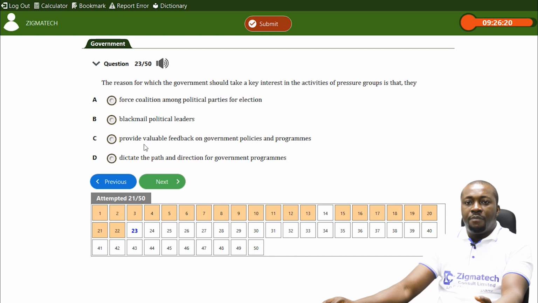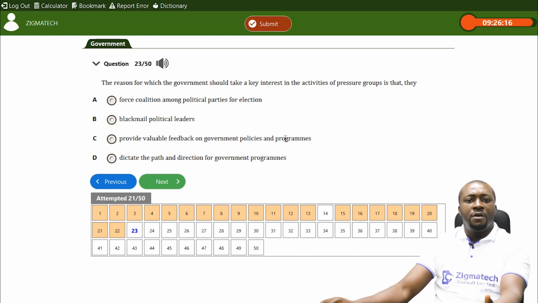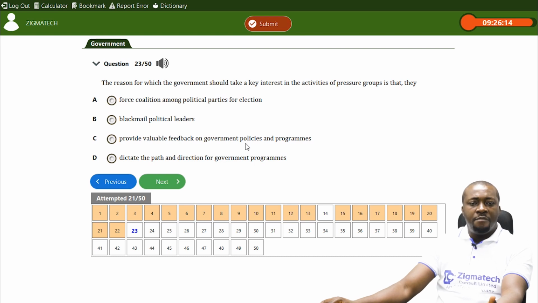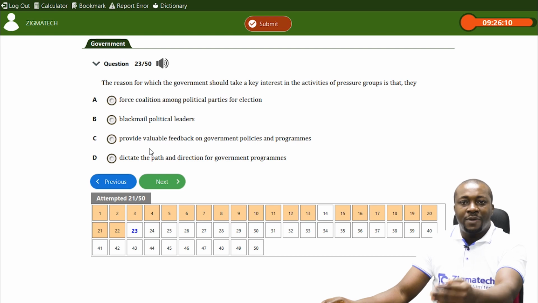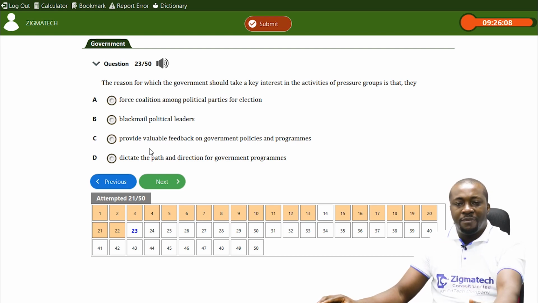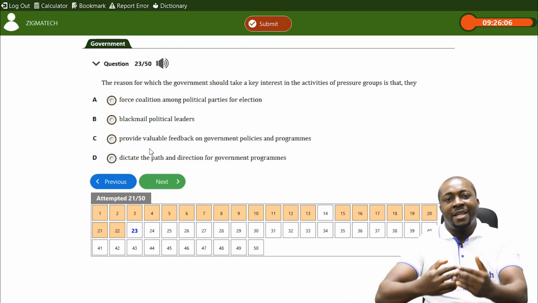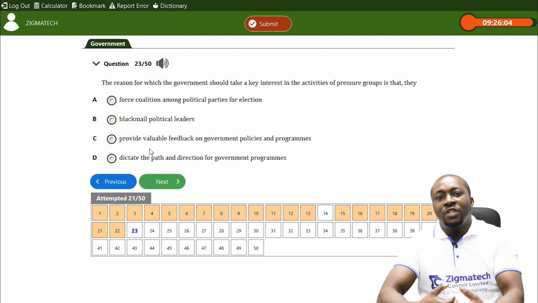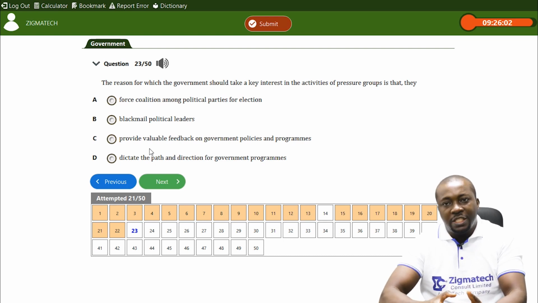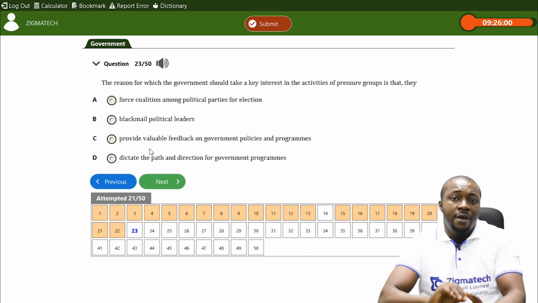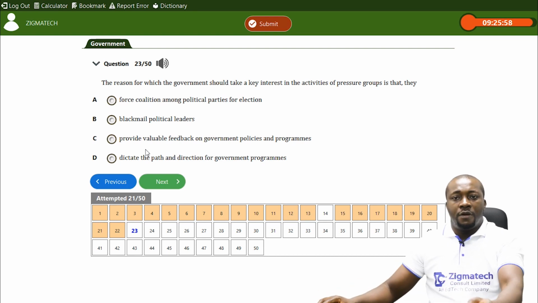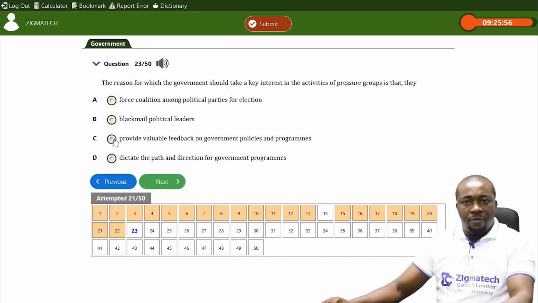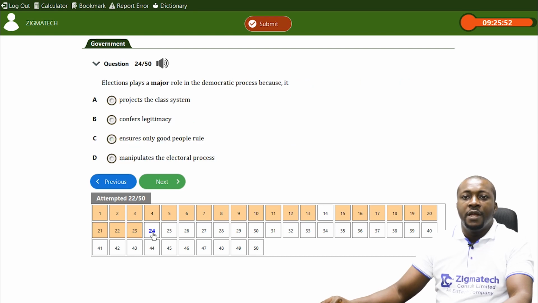Then C, provide valuable feedback on government policies and programs. Of course, they give feedback to the government policy. That is why they react when they are not comfortable, when it affects their members. They try to influence government to change that policy, which is their primary objective. So government, through a pressure group, receives valuable feedback on government programs and policies.